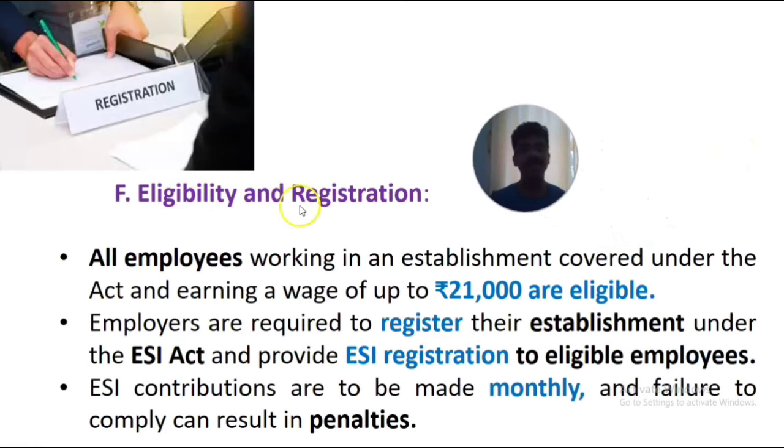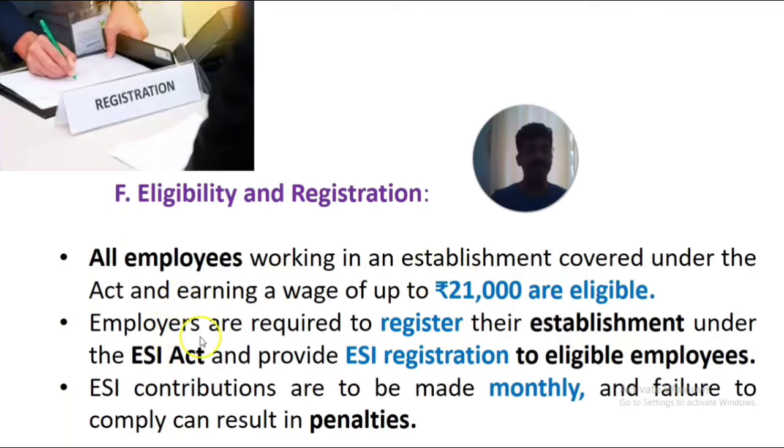Then the sixth one is eligibility and registration: how the organization can become eligible and how they can register. Regarding employees, we have already discussed it. All employees working in an establishment covered under the Act and earning a wage up to 21,000 are eligible. Those earning not more than 21,000 are eligible.